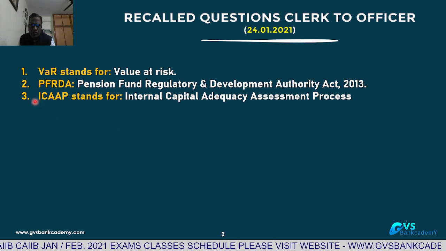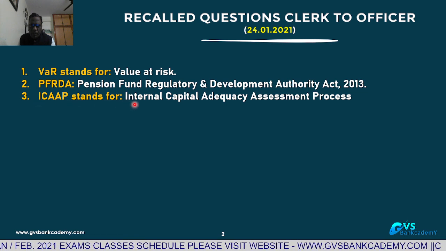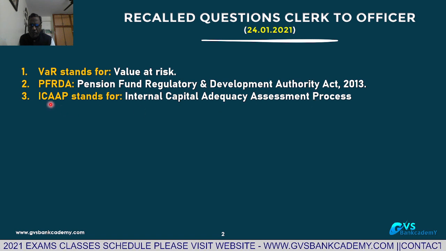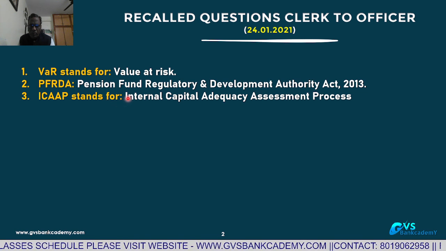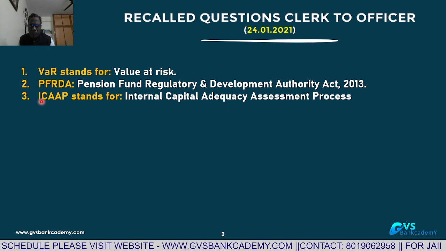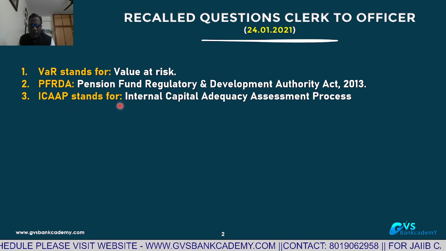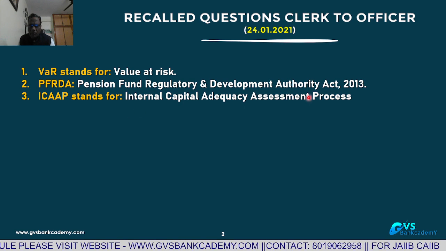Now, the third one is ICAAP. ICAAP stands for Internal Capital Adequacy Assessment Process. This is very important. This is part of Pillar 2 of Basel 2, the supervisory review and regulatory process. Under this, ICAAP is the main document under Pillar 2, Basel 2.